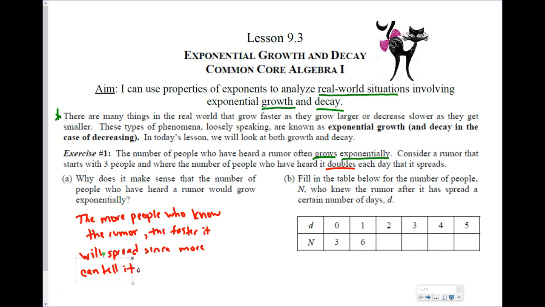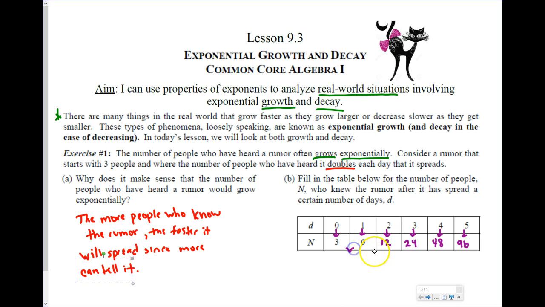Letter B says, fill in the table below for the number of people, N, who knew the rumor after it has been spread a certain number of days. So here's how this table works. This table says, look, on the first day, day 0, 3 people knew the rumor. On the second day, after 1 day, 6 people knew it. After another day, it doubled again, so 12 people knew it. And on the third day, it doubled again to 24, and it's just going to keep doubling the number before it. So on the 5th day, we've gone from 3 people knowing it to 96 people knowing it. It grew very rapidly, right?